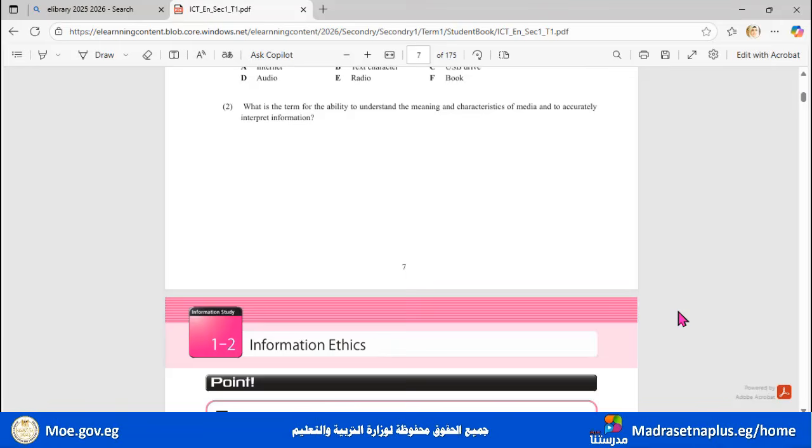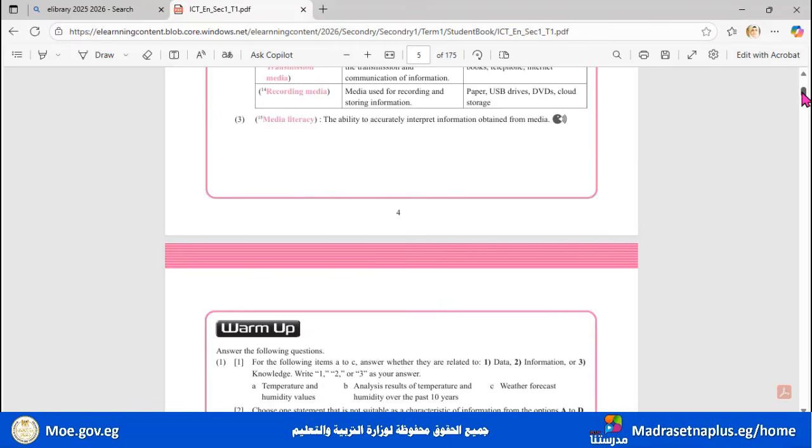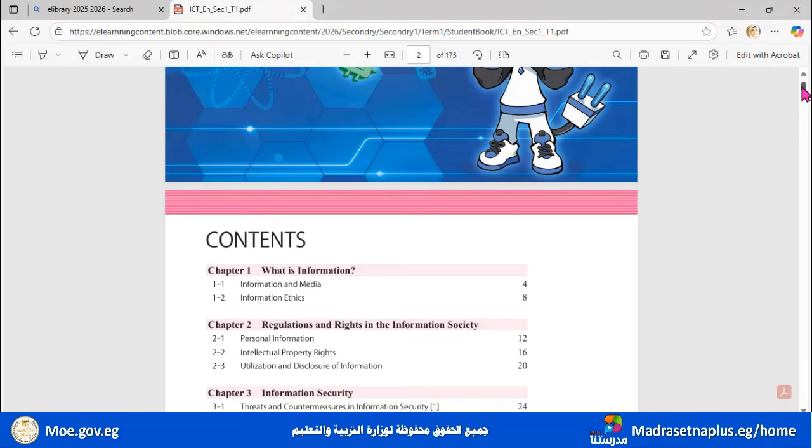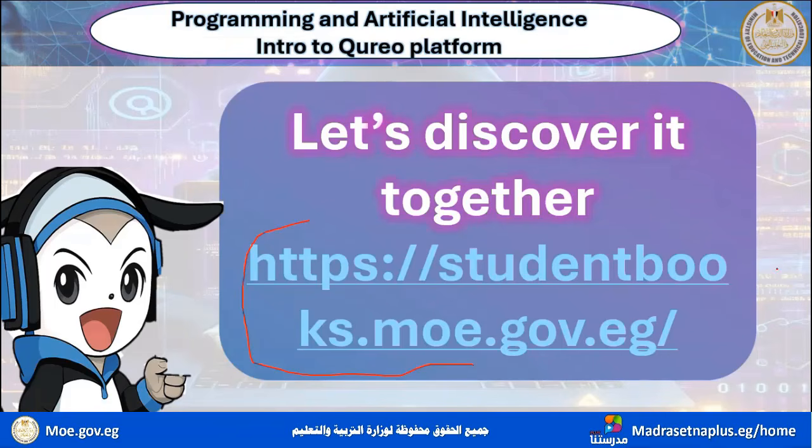And we have the second chapter or the second lesson, if we have more than one lesson in the chapter itself. So this is your book. We went through it in a very slow move. We showed you the contents and chapters, how to read and how to understand your book. Hope, inshallah, you got it well. And let's continue.